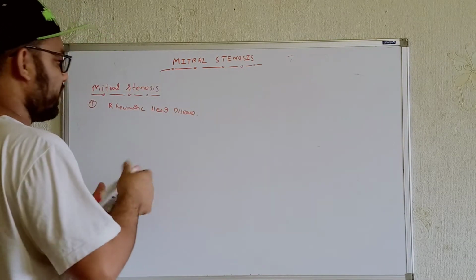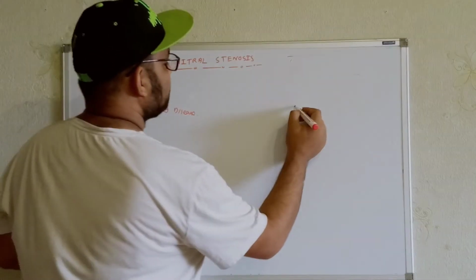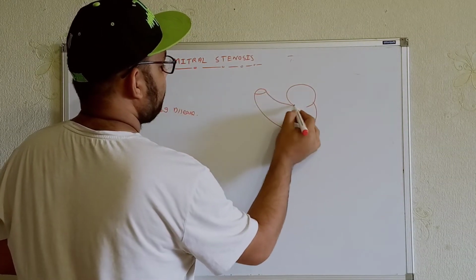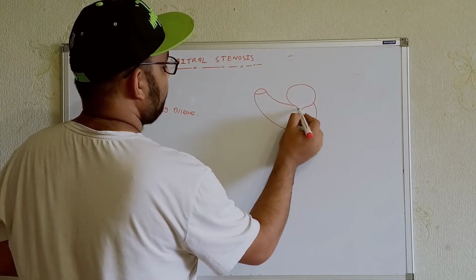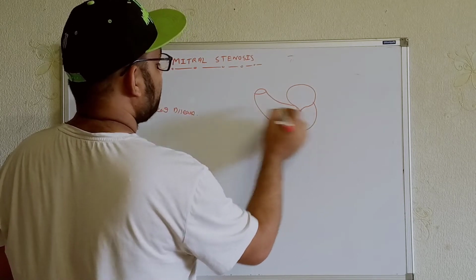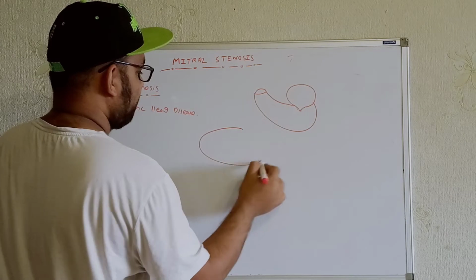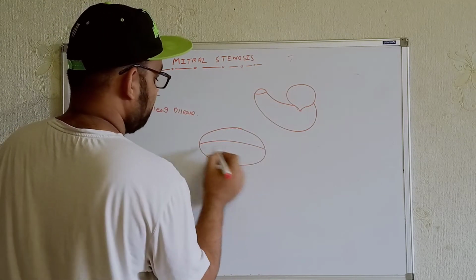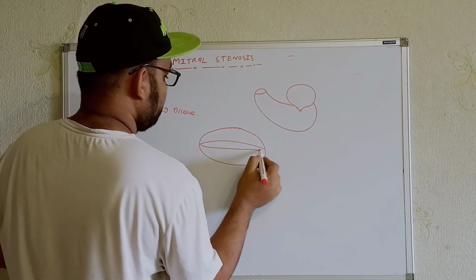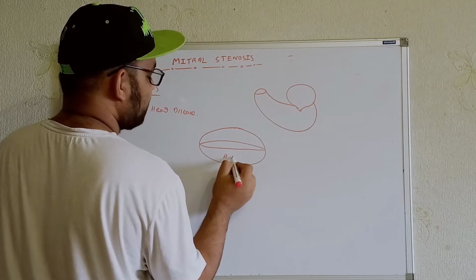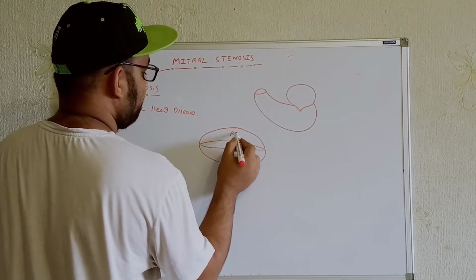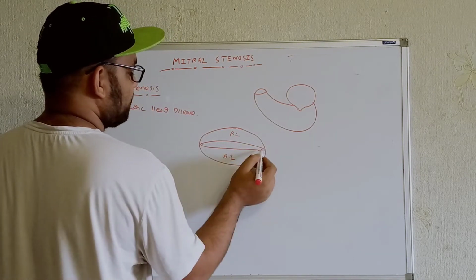If I just draw the mitral valve over here, this is the annulus ring. In between it we get the anterior leaflet and the posterior leaflet, for example. And this is the valve, these are the valve cusps.